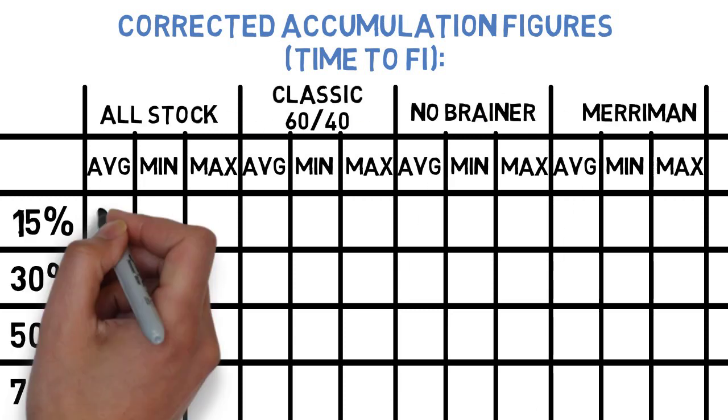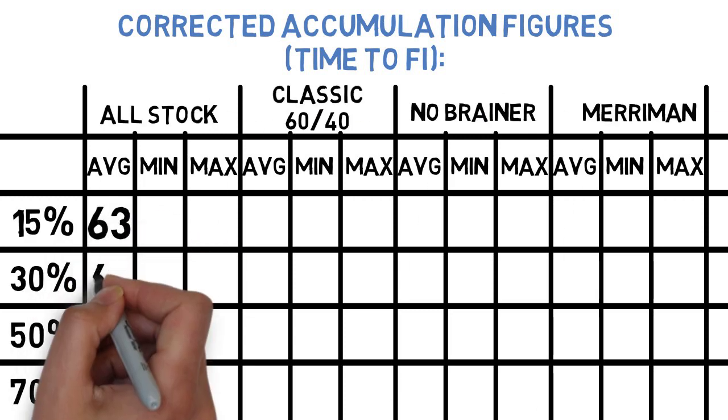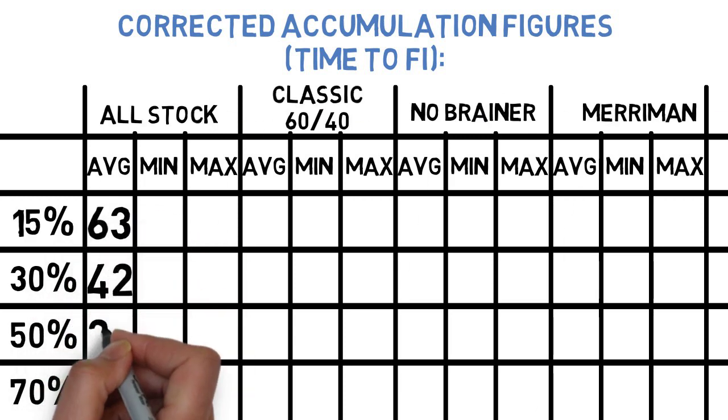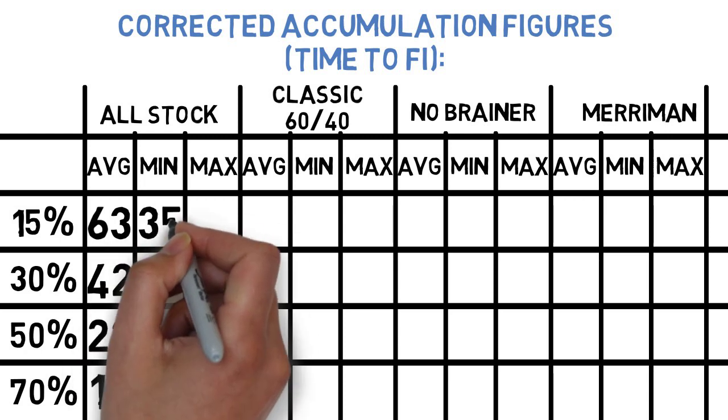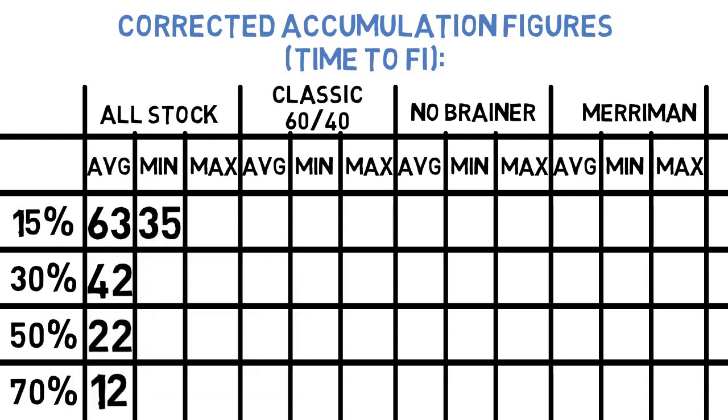On average, it would take the all-stock strategy 63 years to reach FI with a 15% savings rate, 42 years at 30%, 22 years at 50%, and 12 years at 70%. Its fastest success with a 15% savings rate was 35 years, starting in either 1930 or 1931. At 30%, it was 24 years in 1942. At 50%, it was 12 years in 1948, and at 70%, it was 6 years, again, in either 1930 or 1931.